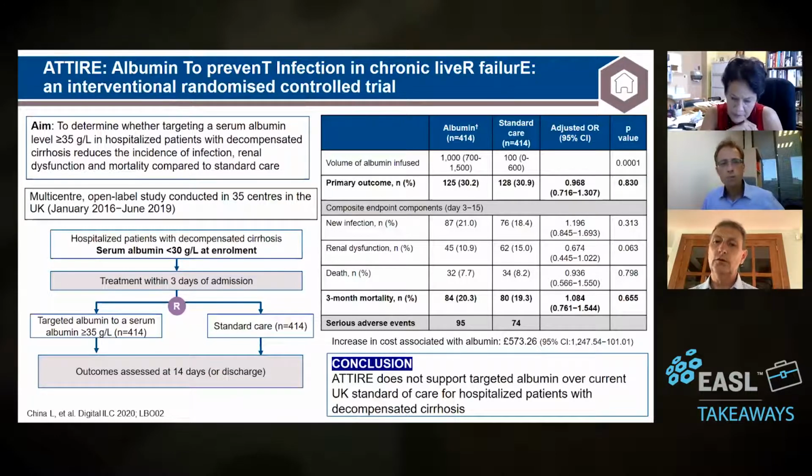Right. So basically, for infections, and in particular SBP, it's pretty clear that albumin is important, and perhaps the amount that we use for HRS needs to be reassessed in terms of how much and how fast you give it. But particularly it's important, and I would claim also for the SBP one, so you start with 1.5 grams per kilogram. I remember a patient at our institution, he was like 300 kilos, right?